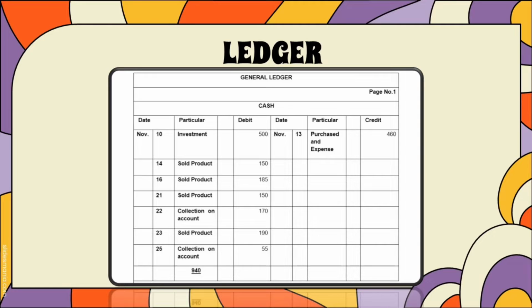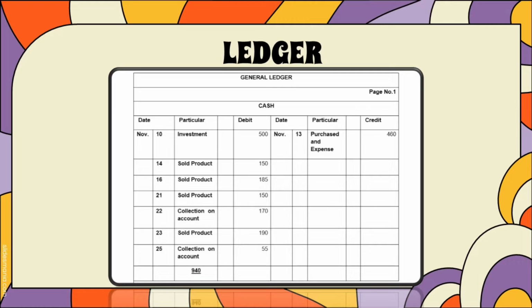Now on November 14, we sold product, which is 150 pesos. And on November 16, we sold product the amount of 185 pesos. And in November 21, we sold product the amount of 150 pesos. And then in November 22, we have here a collection on account.